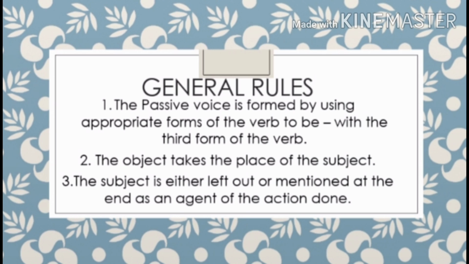Third form, you know, verbs have three forms. So do, did, done, write, wrote, written. Okay, so third form of the verb is used. The object takes the place of the subject. So here Tom writes a letter. Tom is the subject, and when it is changed to passive, the subject becomes the object. Next, the subject is either left out or mentioned at the end as an agent of the action done.